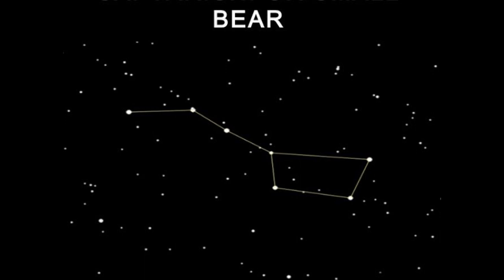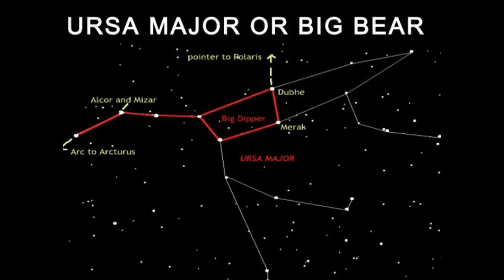Here, the two stars at the top of the constellation are called pointers. You see on the screen, these two stars at the top of this constellation are called pointers, because the line joining these points is in the direction of the special star called the pole star or north star.